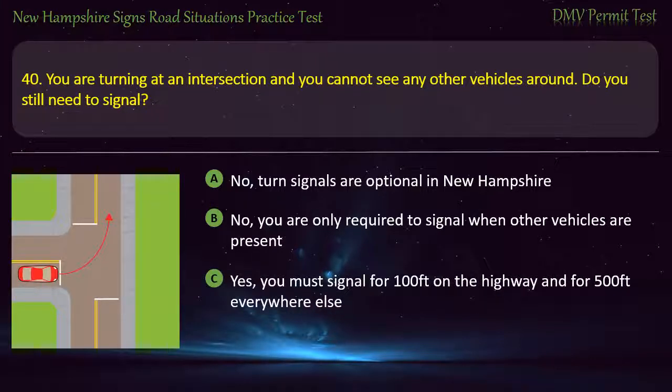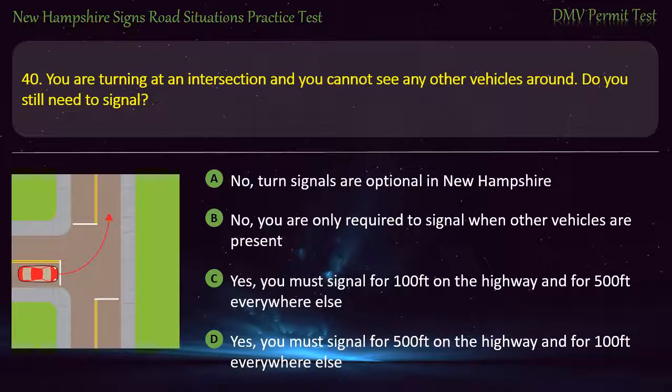Yes, you must signal for 100 feet on the highway and for 500 feet everywhere else. Yes, you must signal for 500 feet on the highway and for 100 feet everywhere else. Answer. Yes, you must signal for 500 feet on the highway and for 100 feet everywhere else.